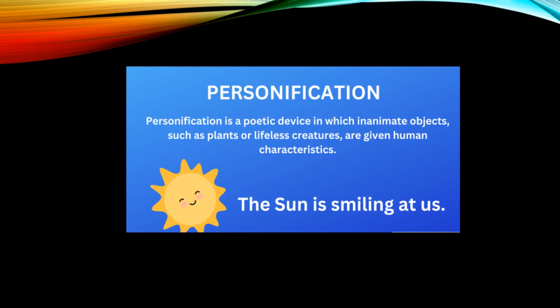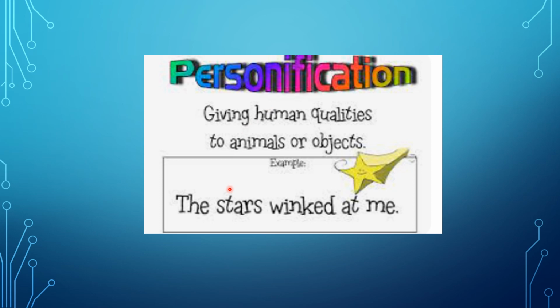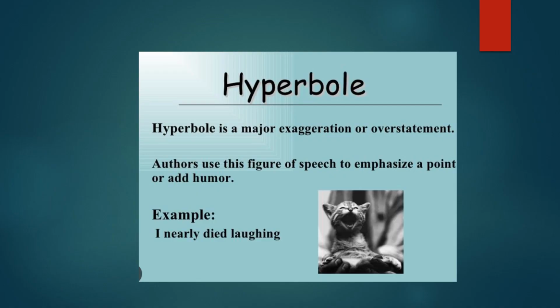Let's talk about some more examples of personification. The stars winked at me. Again, we are giving the human quality of winking an eye. Stars never wink, but we are again using personification in this example. The stars winked at me. So this is again the use of personification.